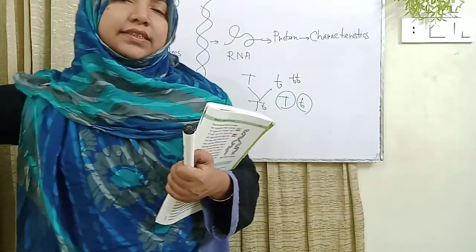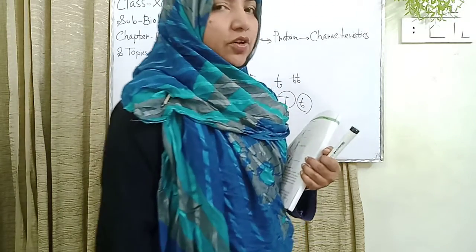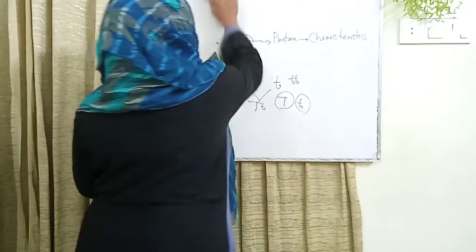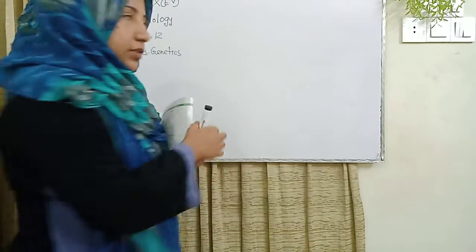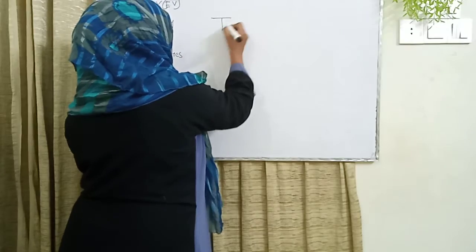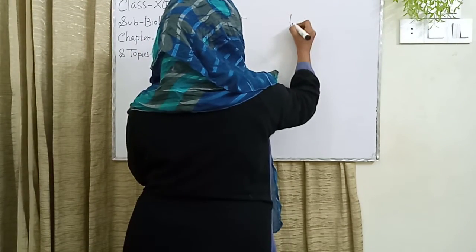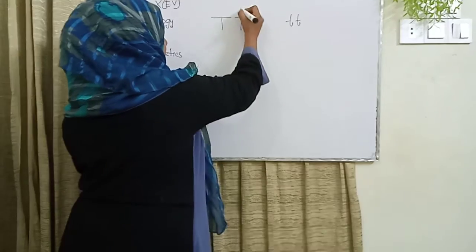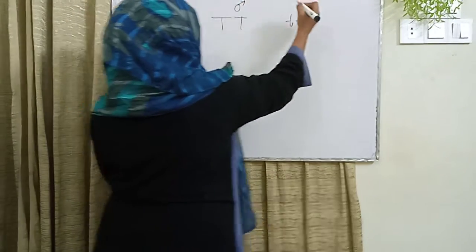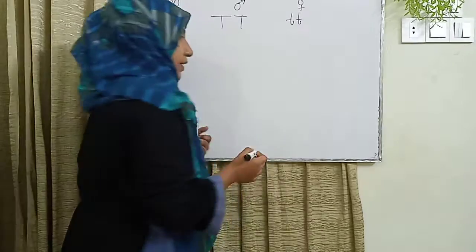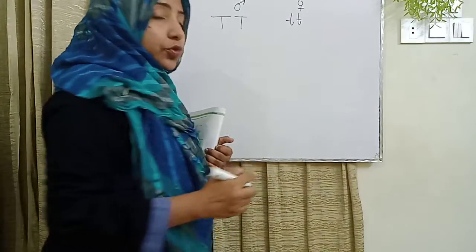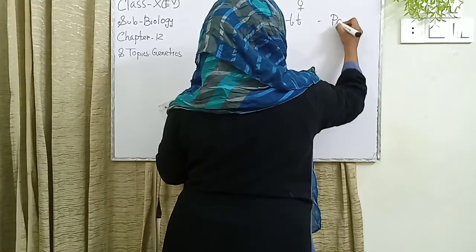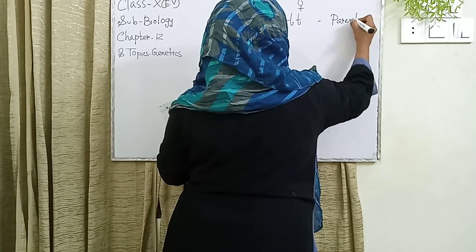Dear students, I just now explained about genetics and also Mendel's law. Here's Mendel's law. I just erased these topics. The first structure is the parents, two parents. One parent is capital T and the other parent is small t. I assign this structure as the father and this structure as the mother. I just select these two structures of the two parents. Here I mark this structure as the two parents.